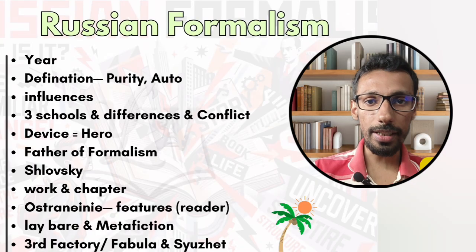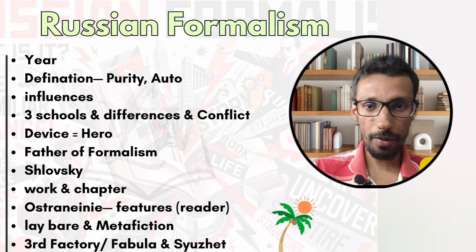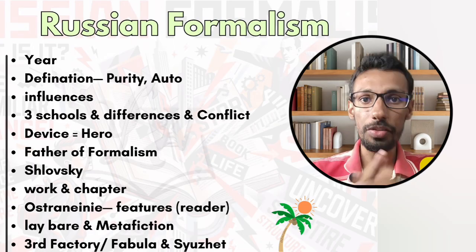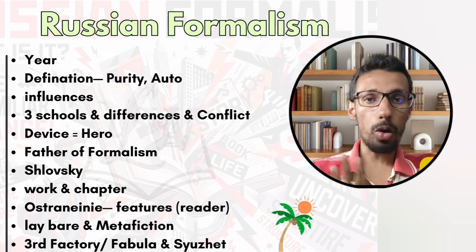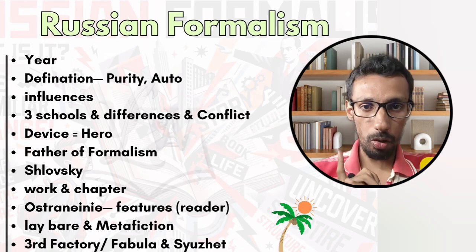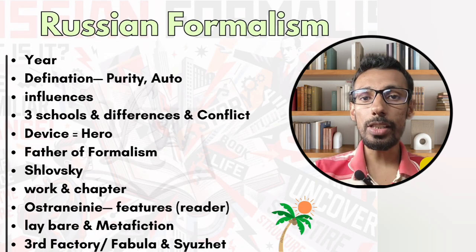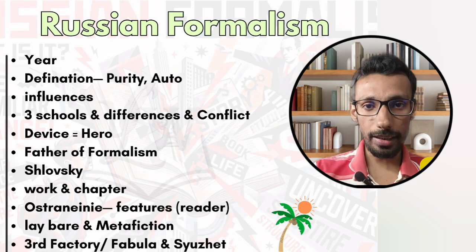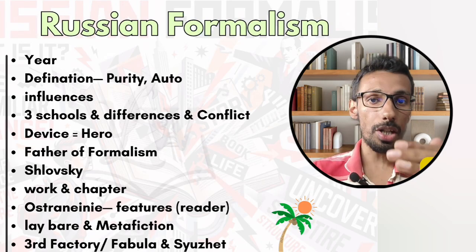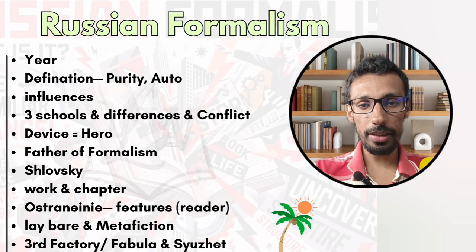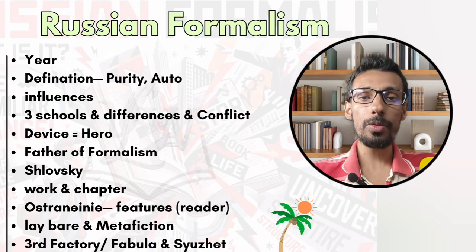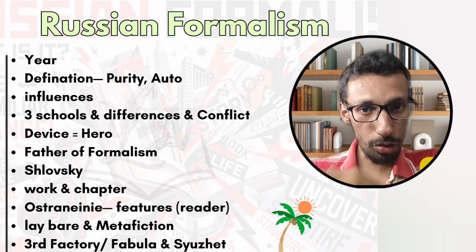Now there are a total of 3 groups in Russian formalism that you have to note down. First is the Moscow Linguistic Circle. Obviously we are talking about Russia, so Moscow is going to come. Second is OPOJAZ, and third is the Prague Linguistic Circle. There are some histories related to that. When you confront conceptual questions regarding Russian formalism, the information that I am now going to provide you is going to be crucial.